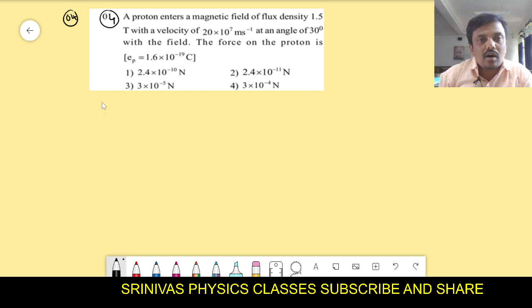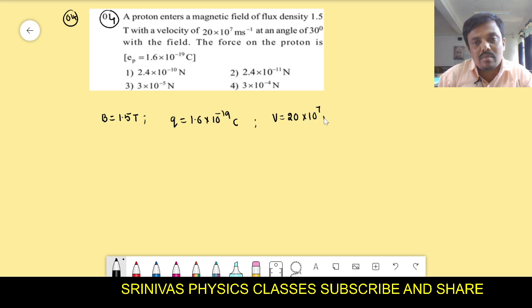A proton enters into a magnetic field of flux density 1.5 Tesla. Magnetic flux density is 1.5 Tesla. Proton charge is 1.6 into 10 to the power of minus 19 Coulomb. It enters into the magnetic field with velocity 20 into 10 to the power of 7 meter per second, and the angle is 30 degree with the field. Right? The force on the proton is what? I will explain this one.